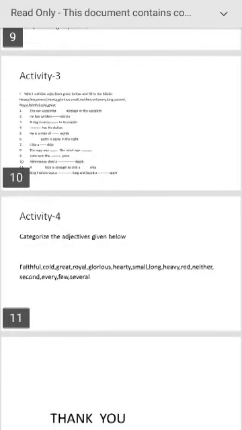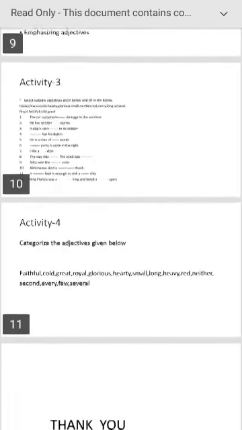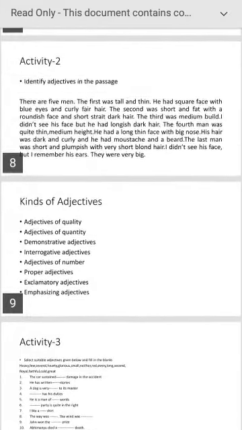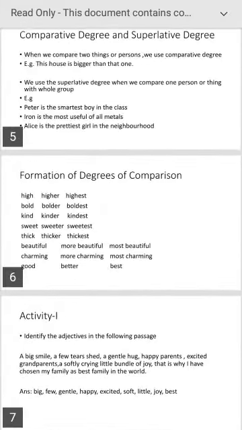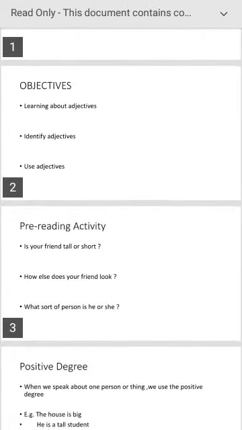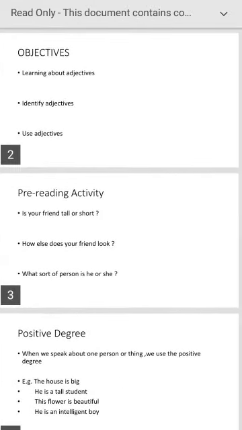So this is the first lesson in adjectives. Let us have a recap of this lesson.